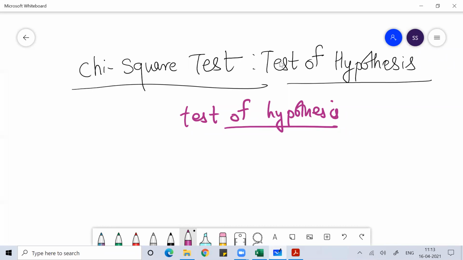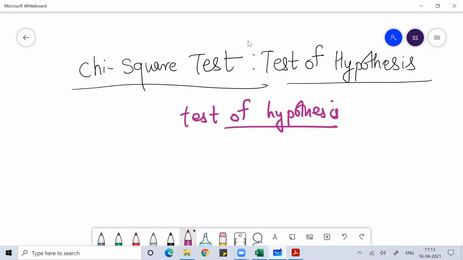What we do in test of hypothesis is try to validate the statement: the statement which is being passed on, is it true or not? That is what we try to do in hypothesis testing.